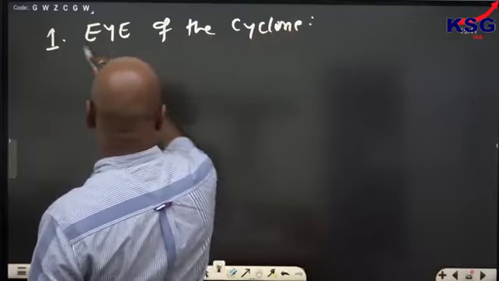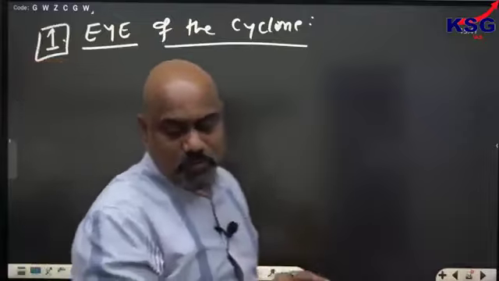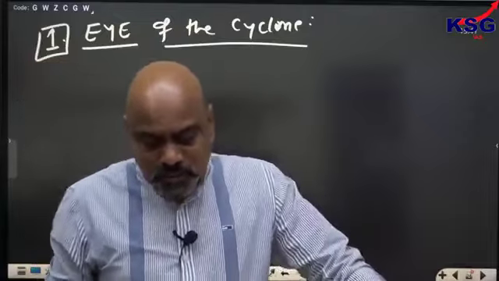Very interesting, this. Eye of the cyclone. Note down one point here.